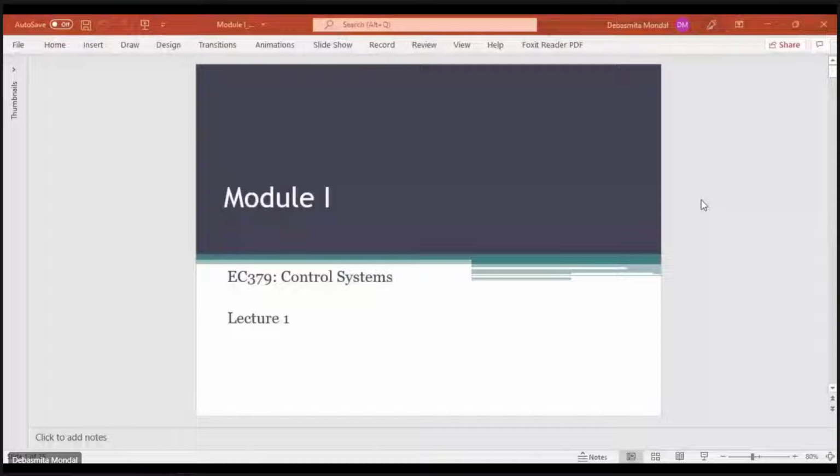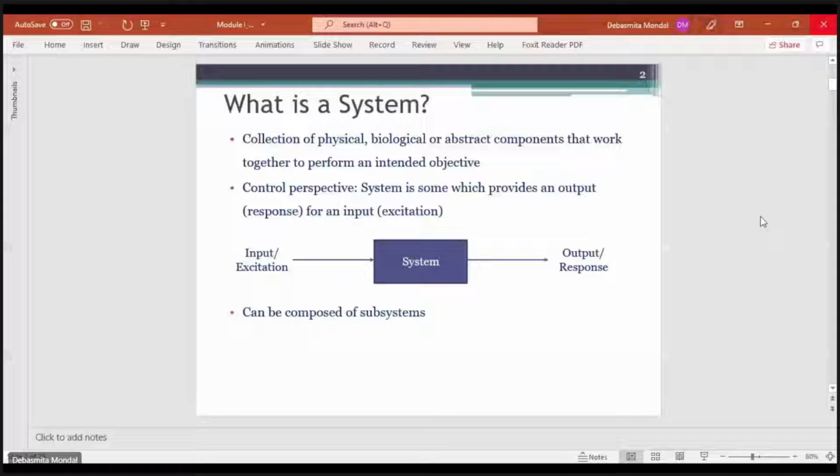Basically, a system is a collection of some physical components, biological components, or abstract components. All these components come together and work in coordination with each other, and the objective of the whole thing is to achieve some intended or desired objective. That is known as a system.